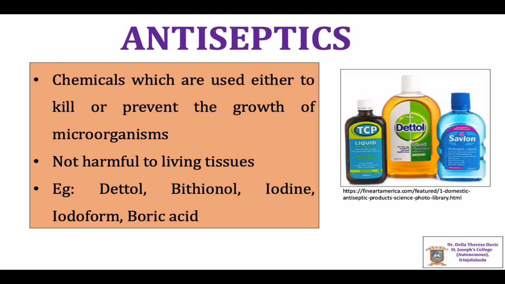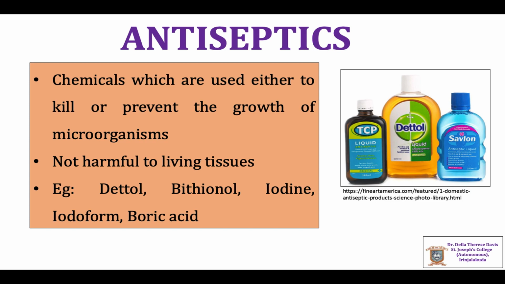Next is antiseptics. The chemicals which are used either to kill or to prevent the growth of microorganisms are called antiseptics. These chemicals are not harmful to the living tissues.